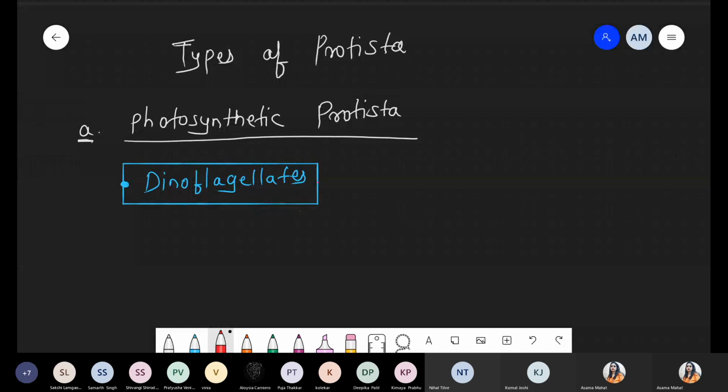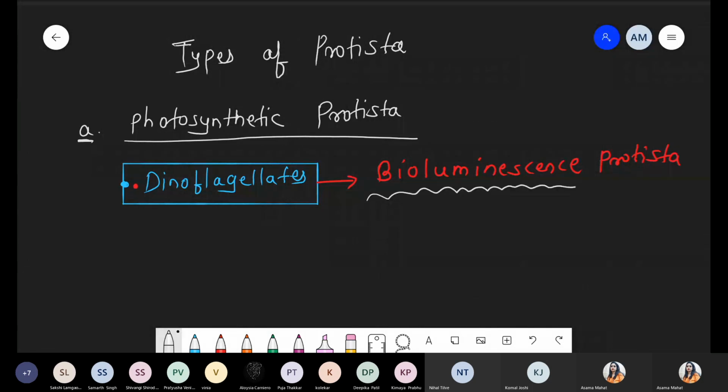Dinoflagellates, and these dinoflagellates are also called bioluminescence protista. Why do we say bioluminescence protista? Because they can emit light. We will discuss this further when we discuss the red tide. They have some pigments, and those pigments can emit light. So dinoflagellates have the specific characteristic of bioluminescence. They can emit light.